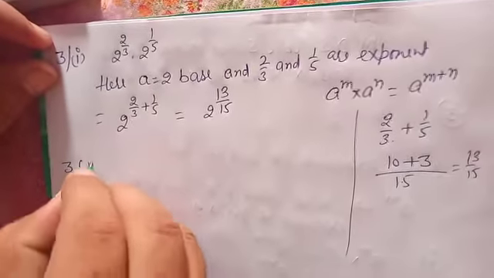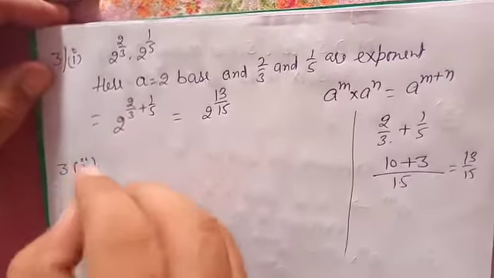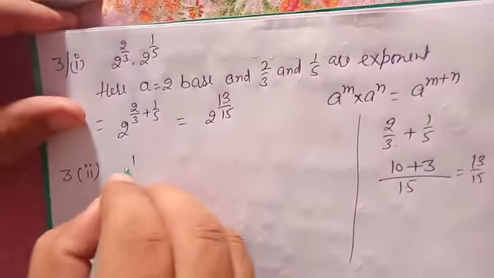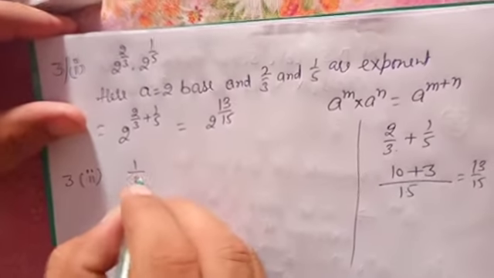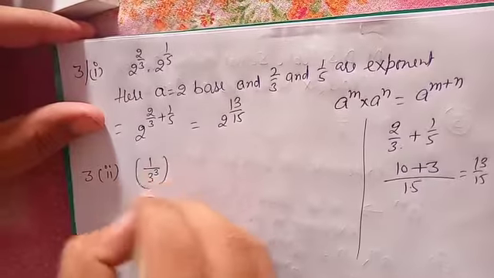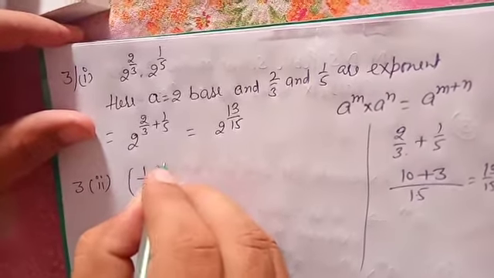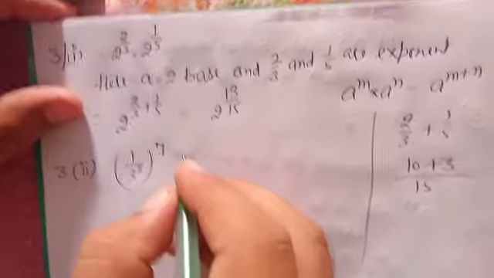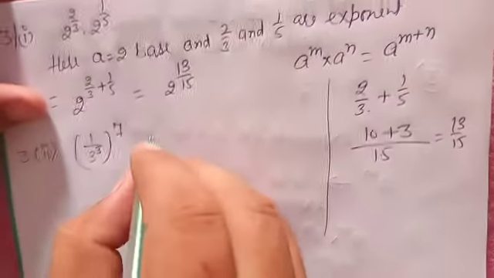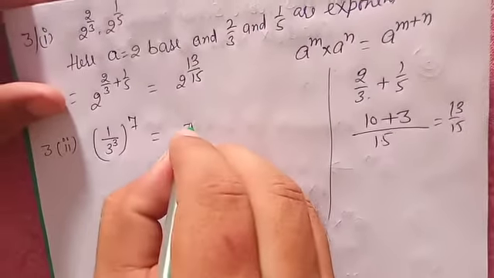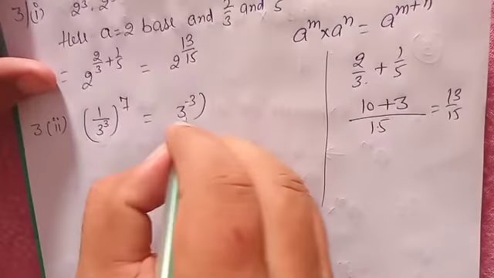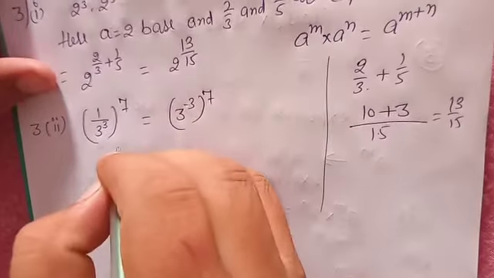Third question, second part: 1 by 3 power 3, whole power 7. How can you write this? As you know, you can write this as 3 power minus 3, whole power 7.